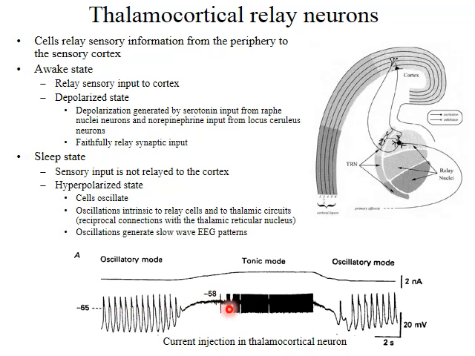However, if the thalamocortical relay neuron is depolarized, and in this case it was depolarized experimentally by injecting current into the cell, raising the membrane potential from minus 65 millivolts to minus 58 millivolts, then the oscillations cease and the cells spike, and if these cells were receiving sensory input, the sensory input would be faithfully relayed to the cortex.